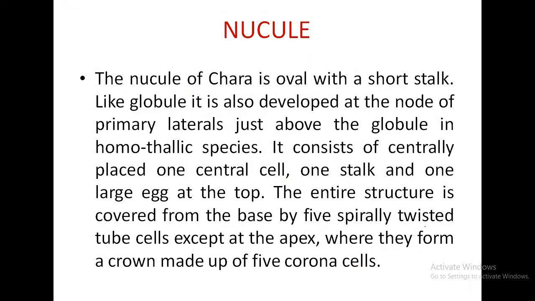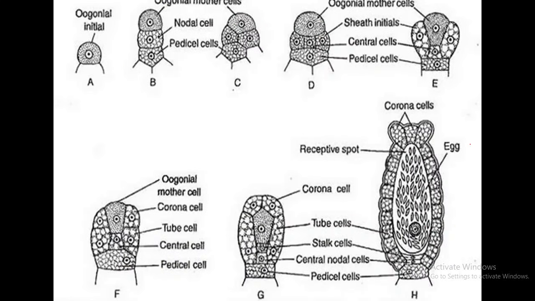Now we see the structure of female reproductive structure, the oogonium or nucule. It is also a macroscopic oval and stalked structure above the globule. 5 tube cells spirally cover the nucule, just like this.